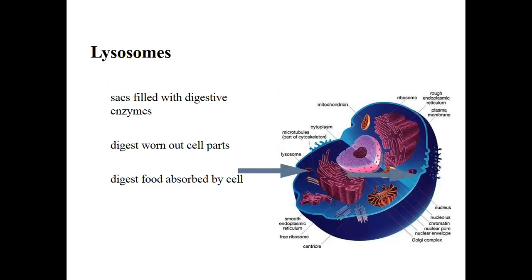There are lysosomes that have digestive enzymes. When a lysosome fuses with harmful compounds, the digestive enzymes engulf or damage that toxin and remove it from the cell.